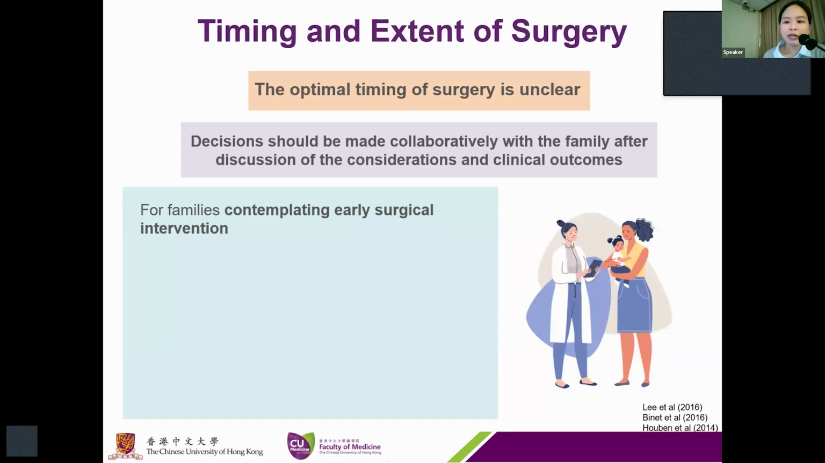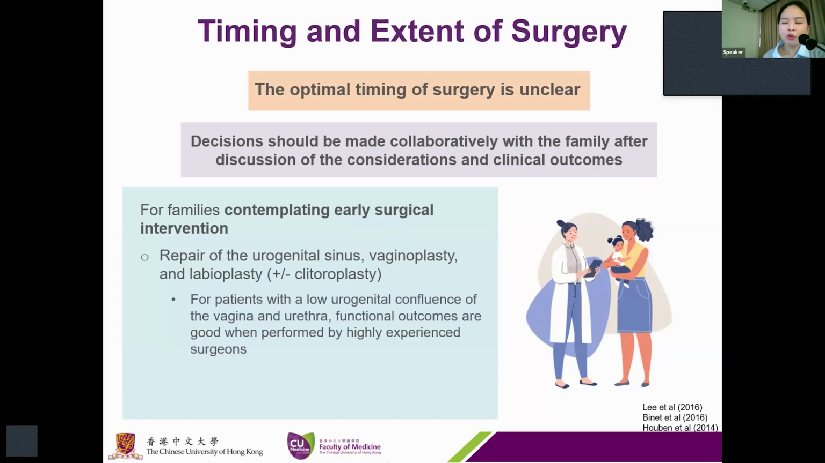For families considering an early surgical intervention, the following factors can be considered. For the initial surgery, repair of the urogenital sinus, vaginoplasty, and labioplasty with or without clitoroplasty could be considered. For patients with a low urogenital confluence of the vagina and urethra, advocates of early surgery generally recommend performing these steps during infancy or as soon as the family is fully informed and feels ready. There are no RCTs that have evaluated either the best age or the best method for restoring functional female anatomy with a separate urethra and vaginal opening.